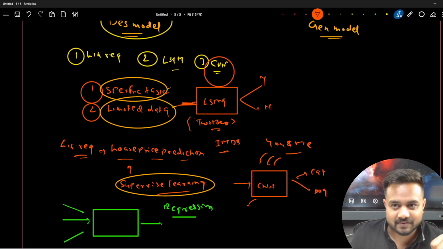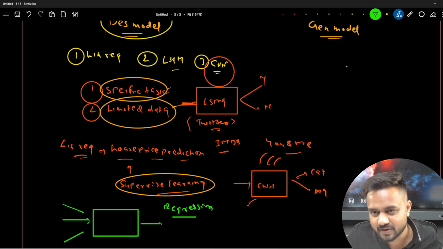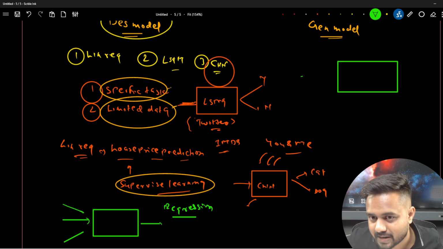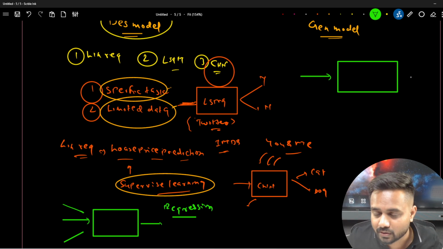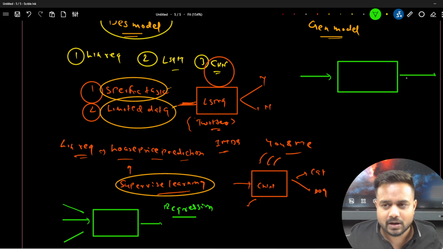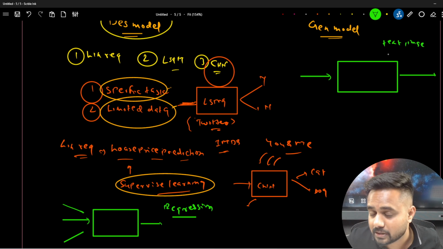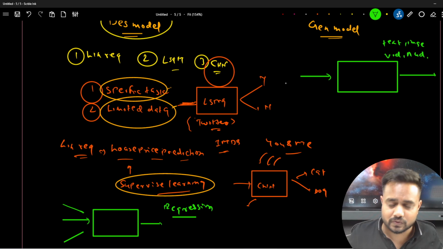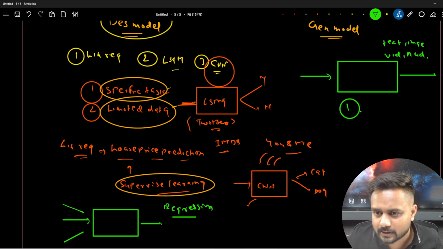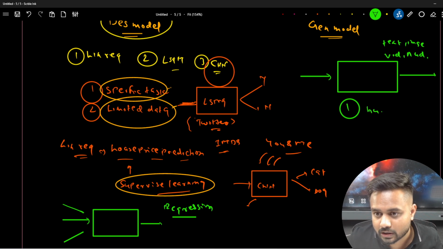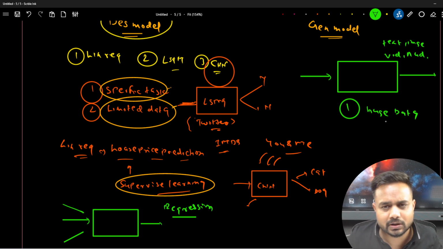So let me talk about the generative model now. In generative AI, let's say this is my model. Now we are passing input to the model. The first thing it will do is generate data, right? The data can be text data, image data, video data, audio data, anything you can generate by using this model. Now the first thing, the data which we are using for the training is not specific, it's very huge. We are using any type of data.